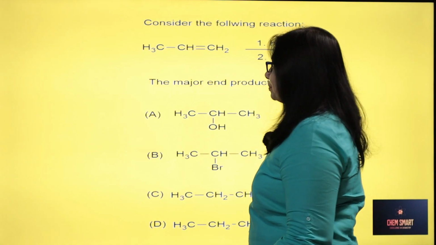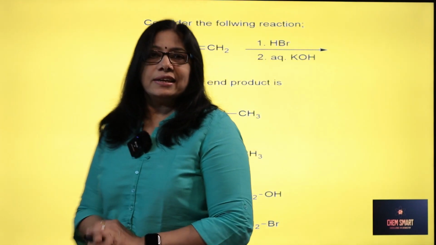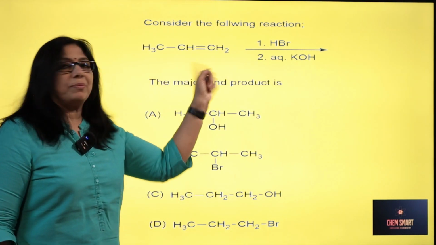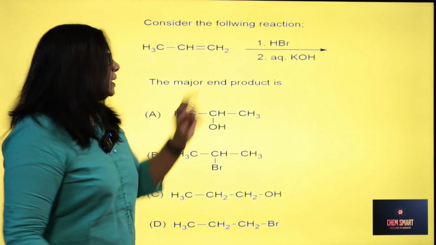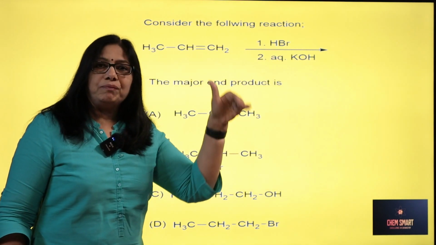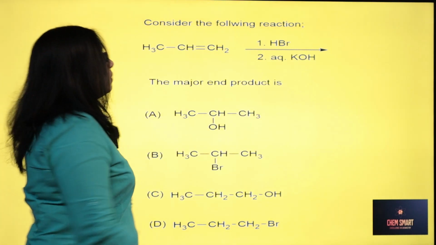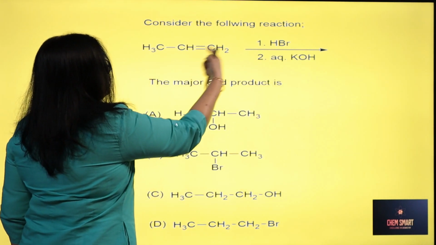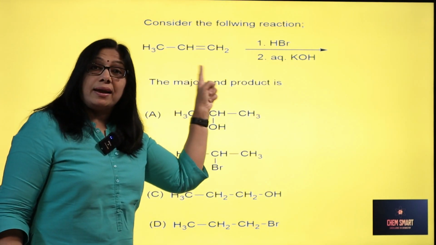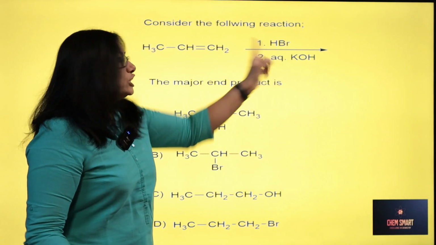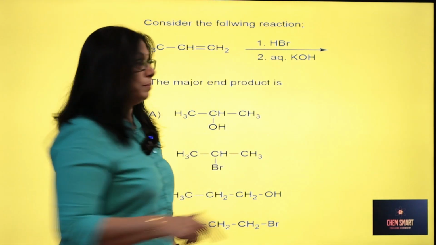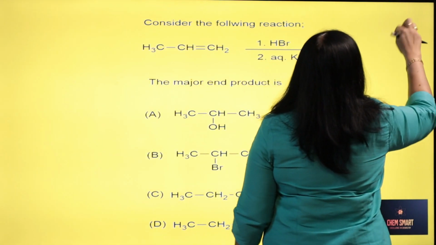Next question. Consider the following reaction. CH3CH=CH2, that is propene, plus HBr. First you are treating it with HBr, then with aqueous KOH. What will happen when you make this react with HBr? You know, this is an unsymmetrical alkene, and HBr is also unsymmetrical. It is an unsymmetrical addendum. So what will be happening here?